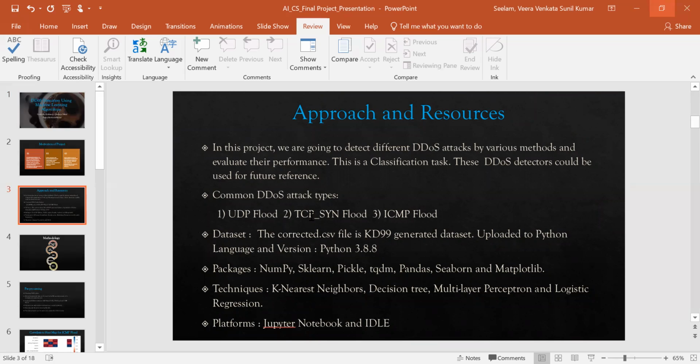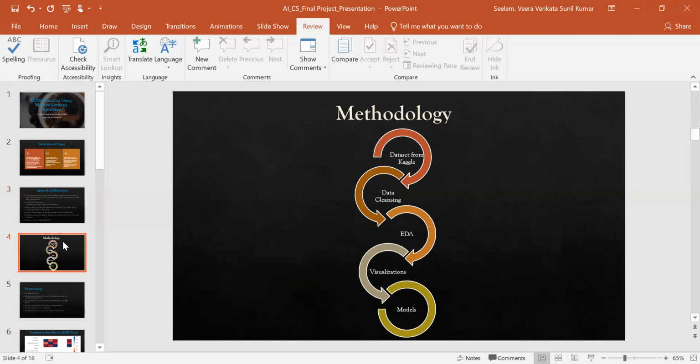The packages required to execute this are NumPy, sklearn, Pickle, TQDM, Pandas, Seaborn, and Matplotlib. The techniques are k-nearest neighbors, decision tree, multi-layer perceptron, and logistic regression. We require a Jupyter platform. Once we started the exploratory data analysis, the methodology was: collect data from Kaggle, data cleaning, exploratory data analysis, visualization of the report, and executing the models.